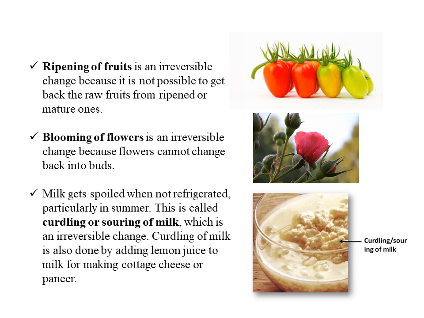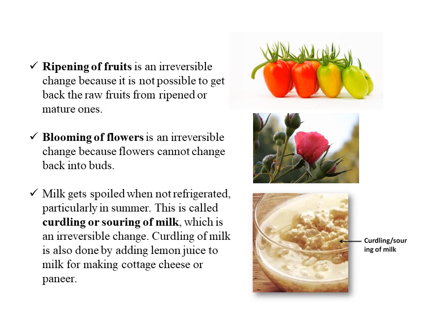Next example is souring of milk or curdling of milk. Here milk gets spoiled when it is not refrigerated, particularly in summer. This is a common case, curdling or souring of milk, which is an irreversible change. And curdling of milk is also done by adding lemon juice to milk for making cottage cheese or paneer. So this is an irreversible change. You can see the picture of curdling or souring of milk, how it looks after curdling. From here you can conclude what curdling of milk is.